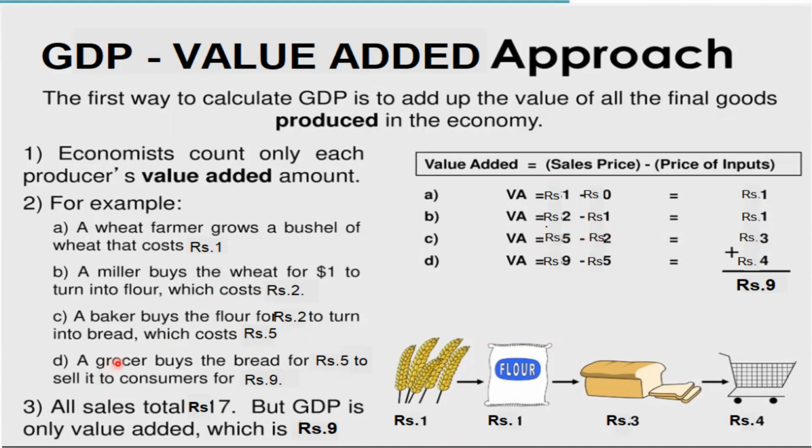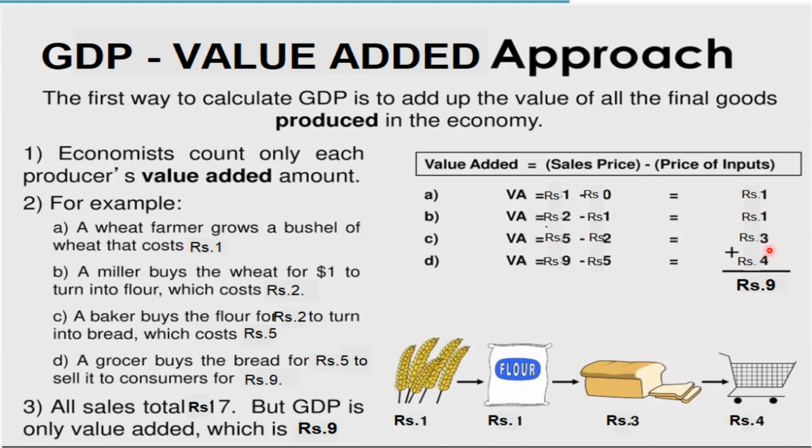And finally, a grocer buys the bread for ₹5 from the baker, and he sells it to the consumer for ₹9. But this 9 rupees includes the ₹5 value added by the baker. So that 5 rupees should be subtracted from 9. So now the value added here is only ₹4. So what is the final amount? The values added are 1 rupee, the cost of the wheat bushel, and 1 rupee, the miller's expenses for turning it into flour, and 3 rupees for the bread, and then the grocer selling it to the consumer for ₹4.